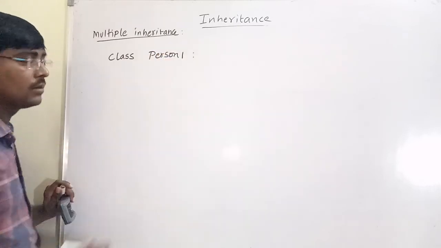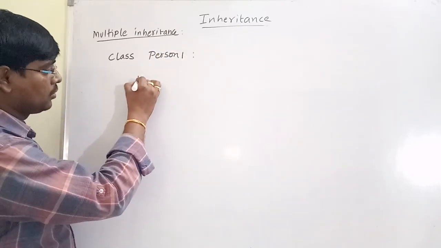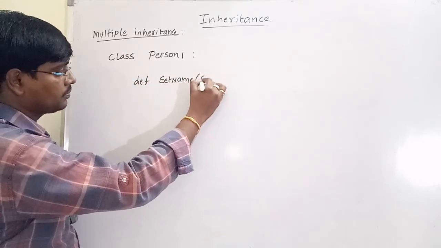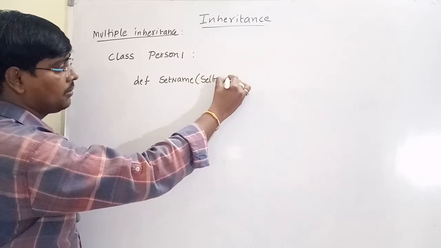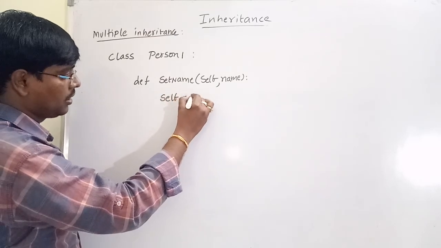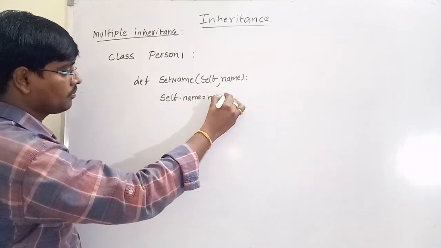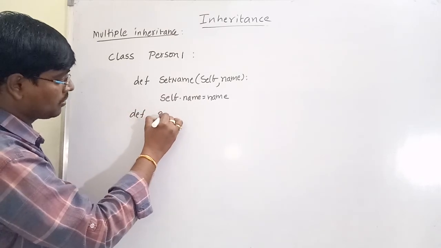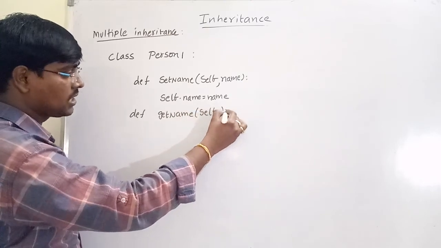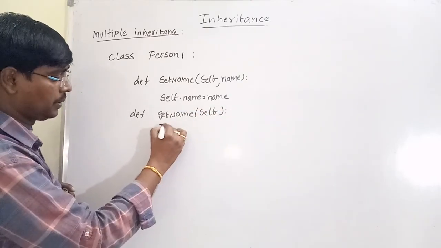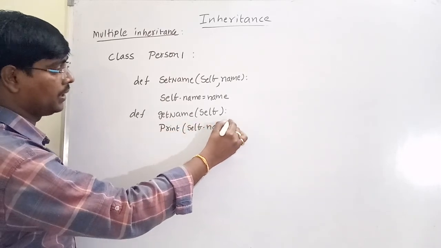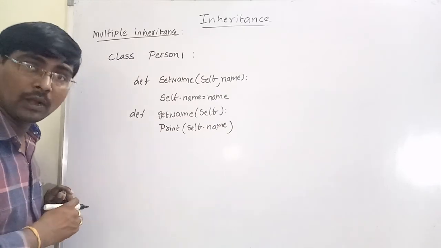person 1. Class person 1. Suppose I am using a method, define set name of self comma name. Self dot name is equal to name. Define get name of self. So I am using the same previous example. Print of self dot name. This is one parent class.